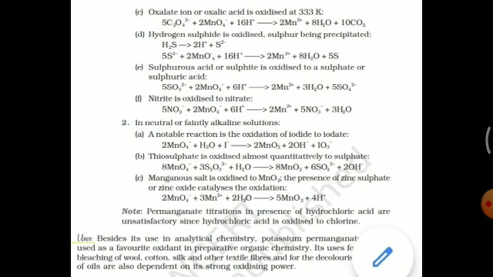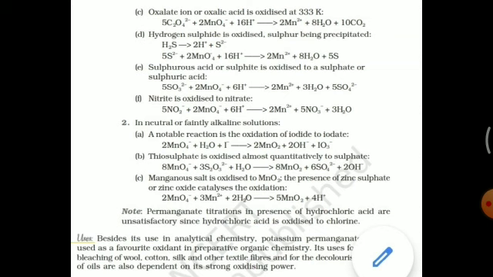So acidified potassium permanganate oxidizes sulfite to sulfate, or we can say it oxidizes sulfurous acid to sulfuric acid. So the equation is sulfite SO3 2 minus is oxidized by acidified potassium permanganate to sulfate SO4 2 minus.